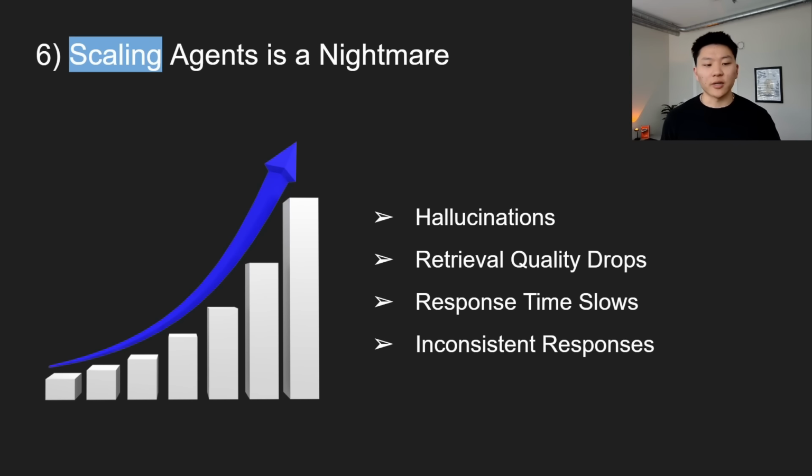And so like I alluded to earlier, if you try to start scaling horizontally too quick before you've done all this testing, you are going to notice that hallucinations are going to increase. Your retrieval quality is going to drop as more users come in. The agent's handling more memory. It's handling more knowledge in its database to try to cut through. Your response times are going to slow, and then you're just going to get more inconsistent results. And so you can do things like setting strict retrieval rules and guardrails.